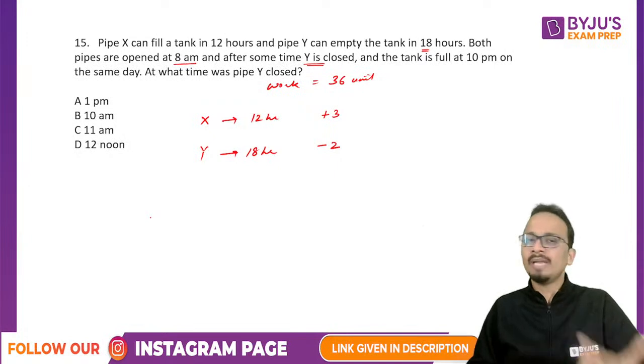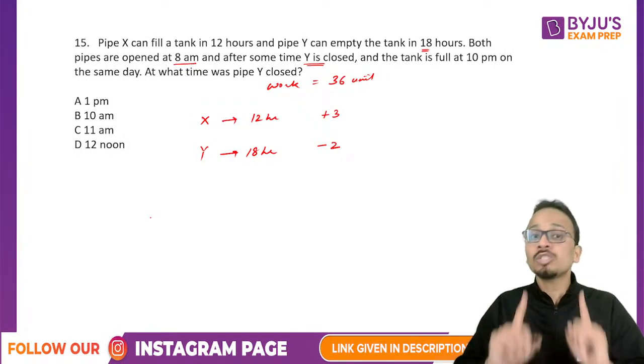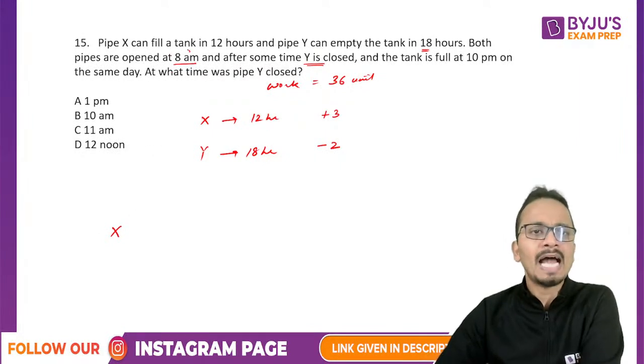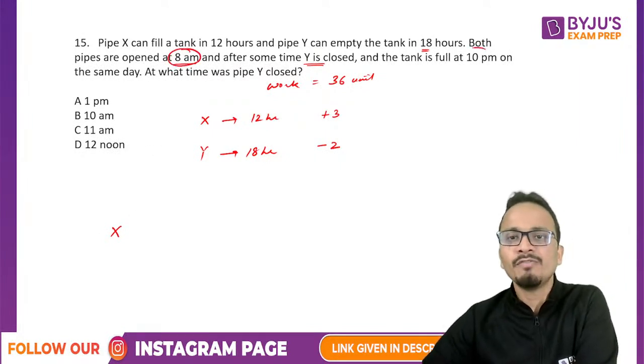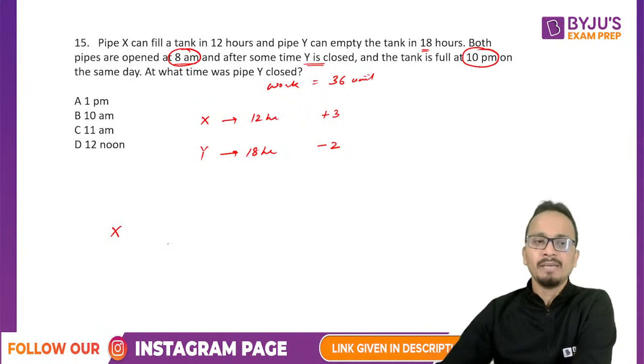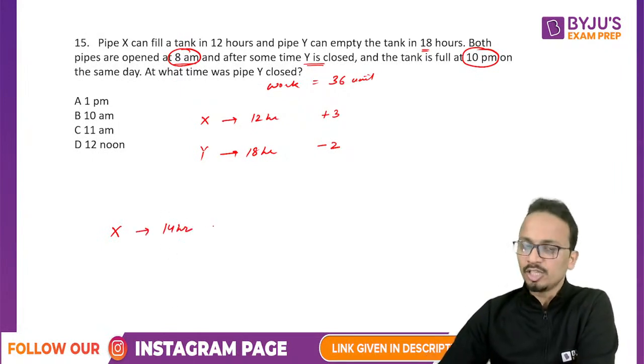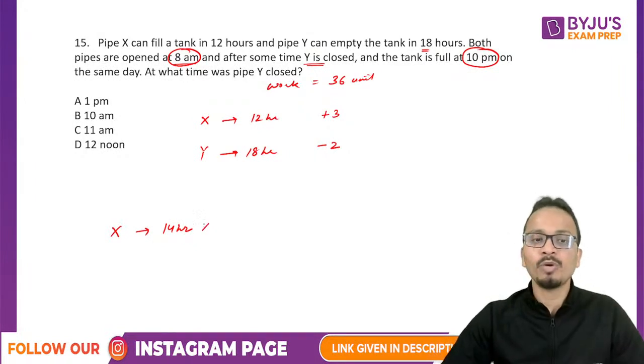During which Y को मैंने बंद कर दिया था, but X was never closed. So that means X was opened at 8 a.m. and the work was done at 10 p.m. That means in 14 hours. Okay, so X was opened for 14 hours.